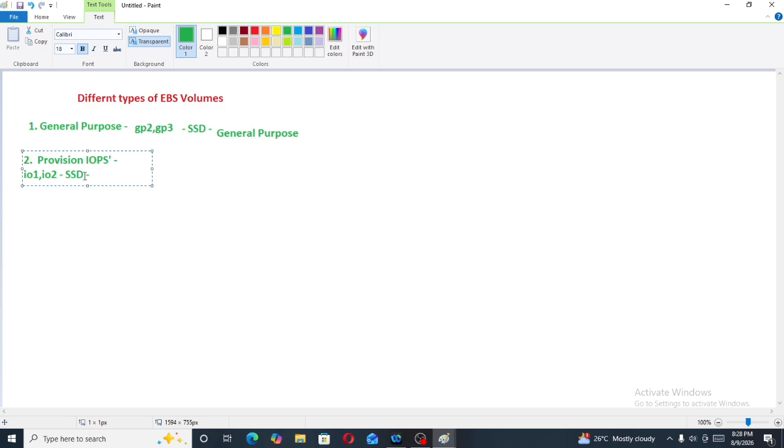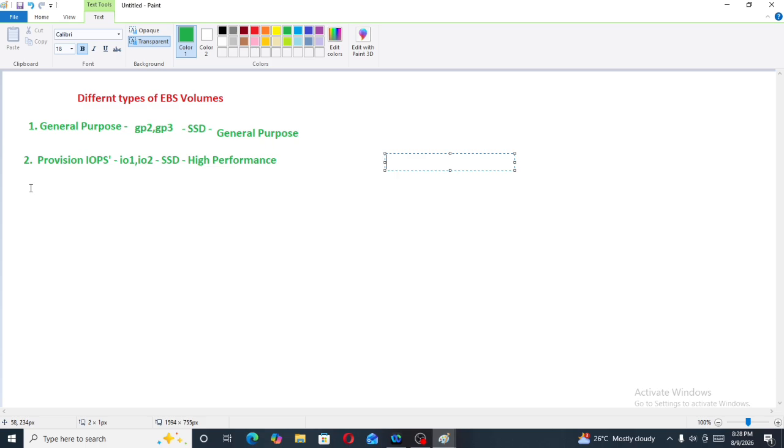There are different types of EBS volume. First is general purpose, which has two types, GP2 and GP3. General purpose is SSD, solid state drive. SSD means it is used for high performance, and general purpose is used for general purpose. Second is provision IOPs, which also has two types, IO1 and IO2. It is also SSD and is used for high performance.